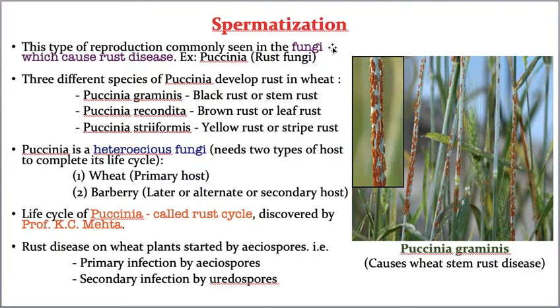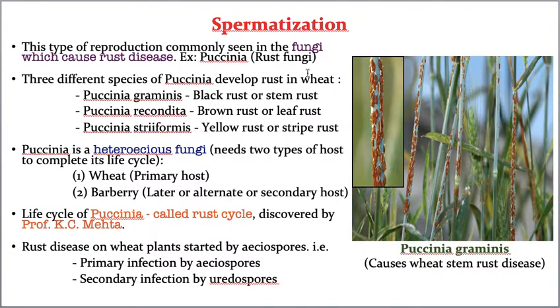Puccinia is one of the best examples which produces rust disease, so it is called a rust fungi. I think you understood the meaning of rust fungi. Now different species of Puccinia cause different types of rust diseases in wheat varieties.